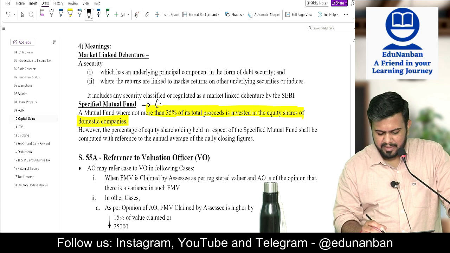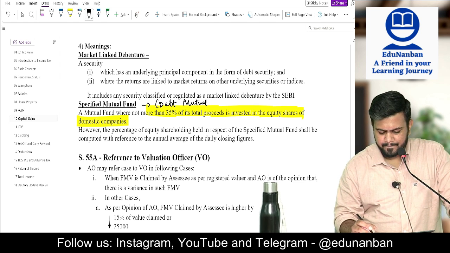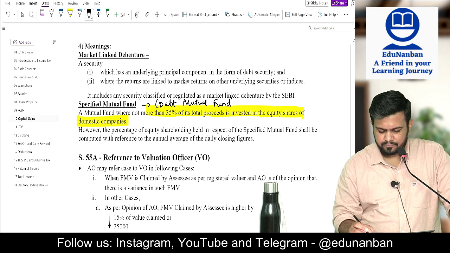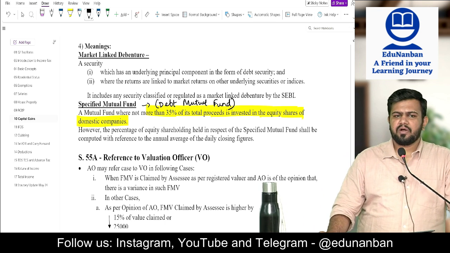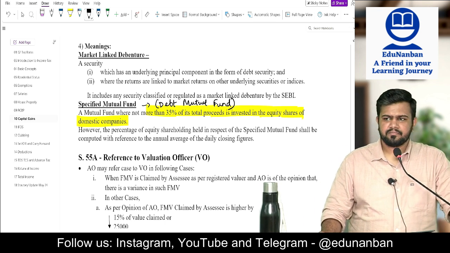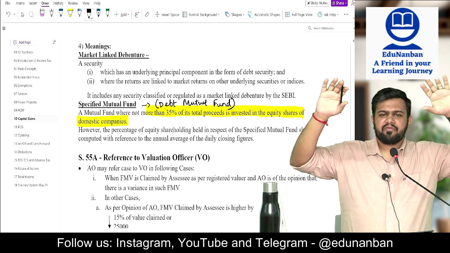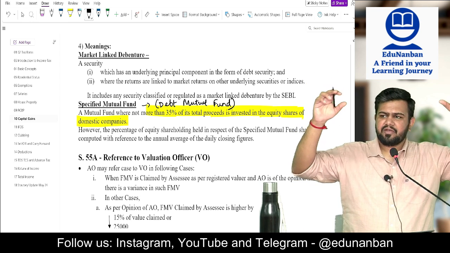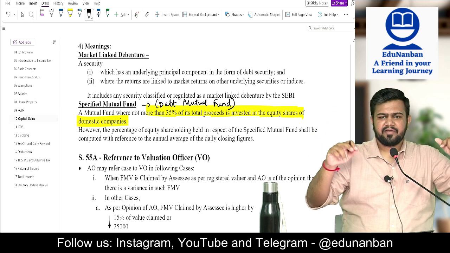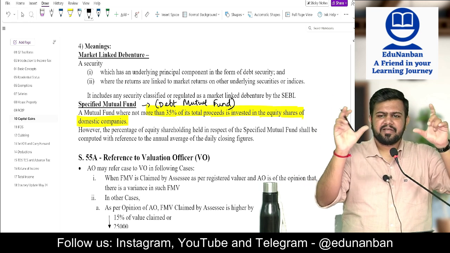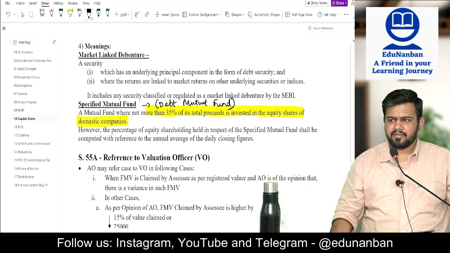So you can write in bracket debt mutual fund. Generally it is called debt mutual fund. Generally, if it is above 65% in equity, they call it equity. Above 65 is equity, below 35 in equity it is debt, between 35 and 65 it is hybrid.